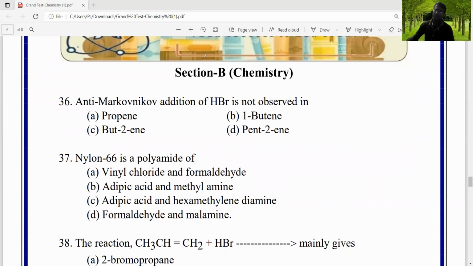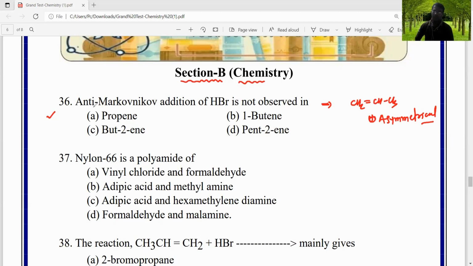Now in the B section, question 36: anti-Markovnikov's addition of HBr is not observed in which? We know that for the anti-Markovnikov rule, the alkene must be asymmetrical, right? An asymmetrical alkene should be there for Markovnikov's or anti-Markovnikov's rule, right?